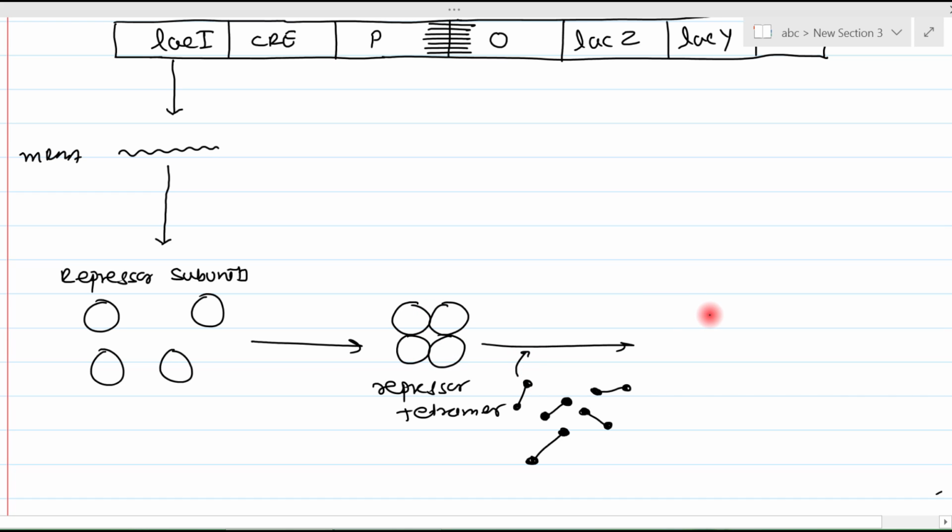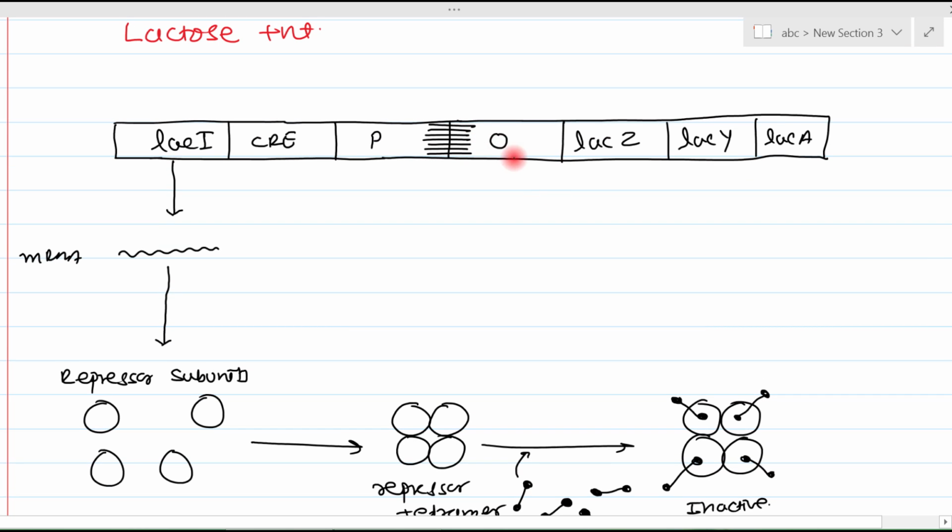Ultimately this repressor tetramer is bound with lactose, so now it is inactive. That means it cannot bind with this operator region.